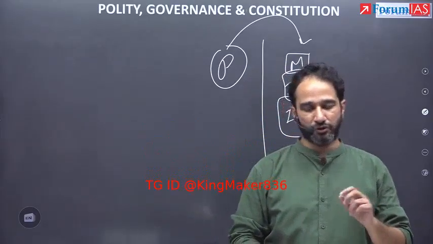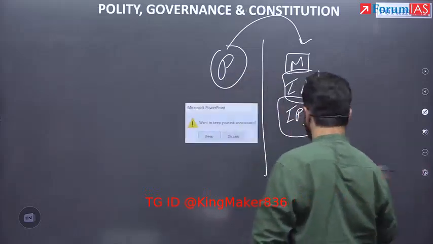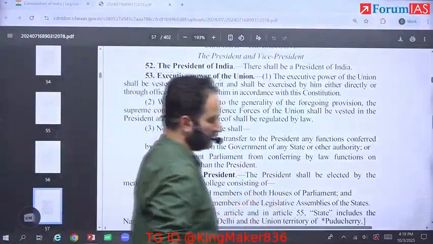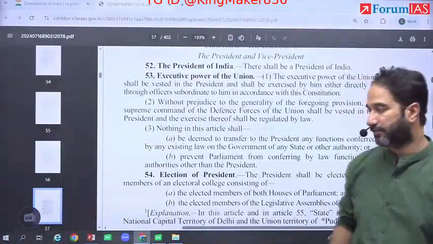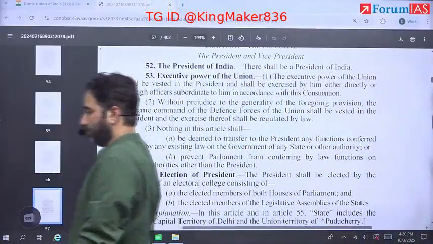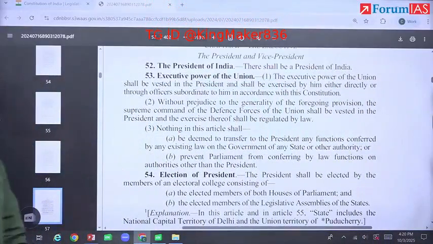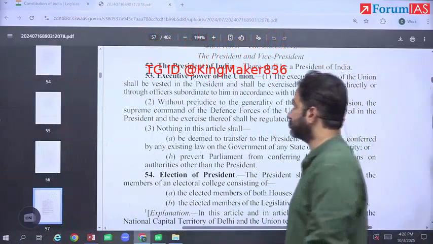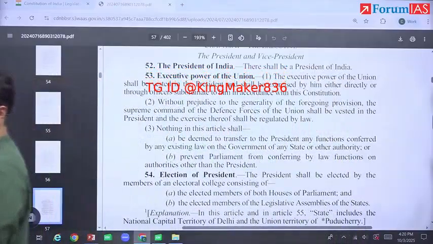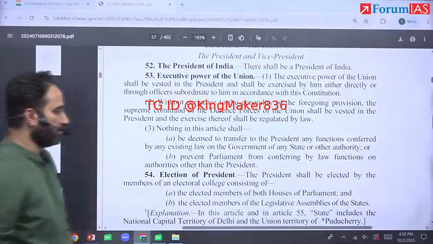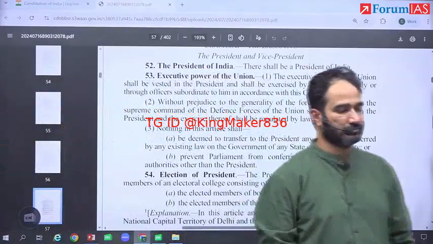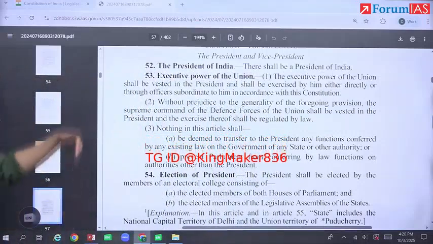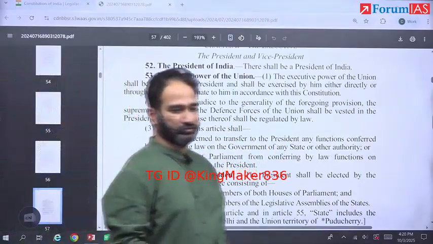You get this conceptually? So write down: limitations upon the president and governor, executive power. If you want, you can write in brackets Article 53.